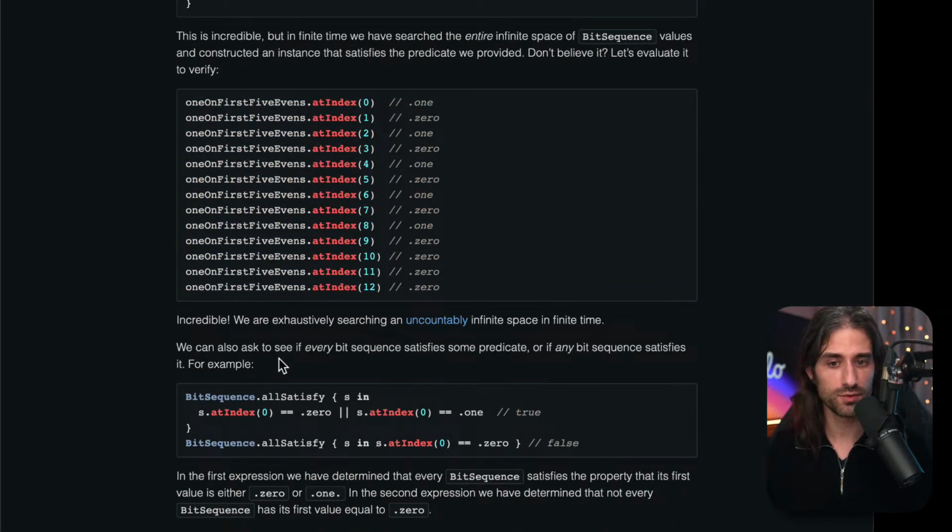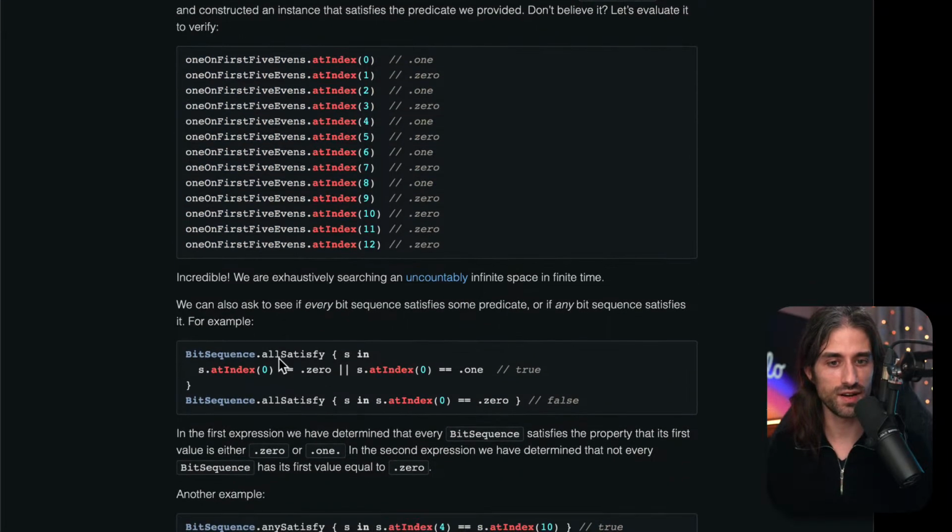We can also ask to see if every bit sequence satisfies some predicate, or if any bit sequence satisfies it. For example, being both 0 or 1, or being always 0.